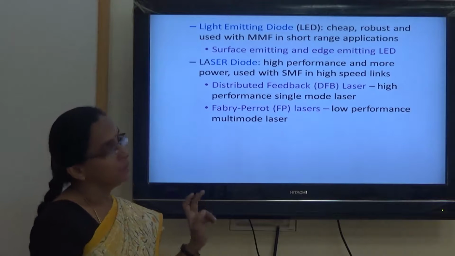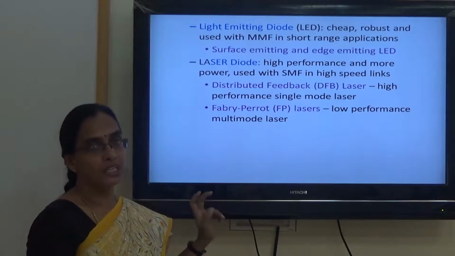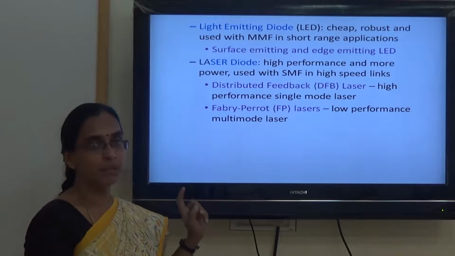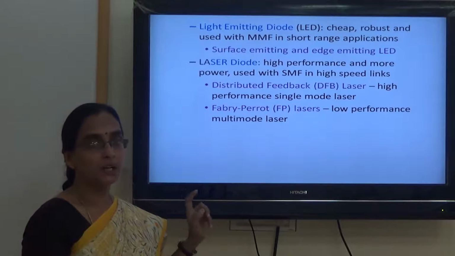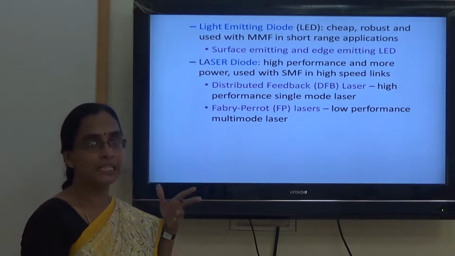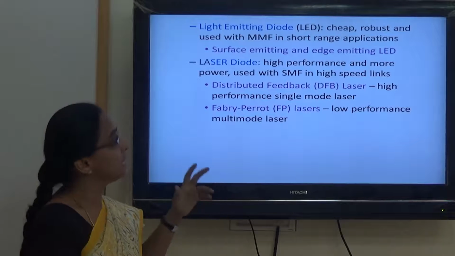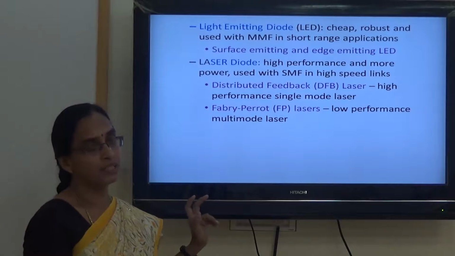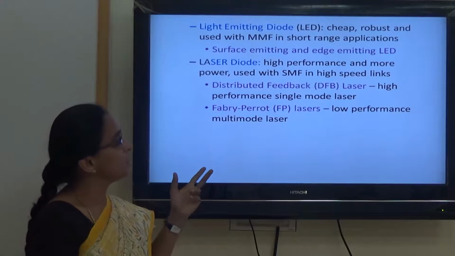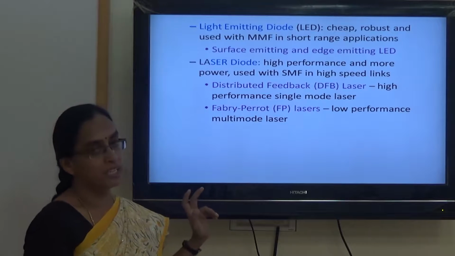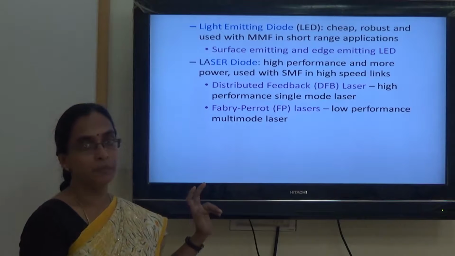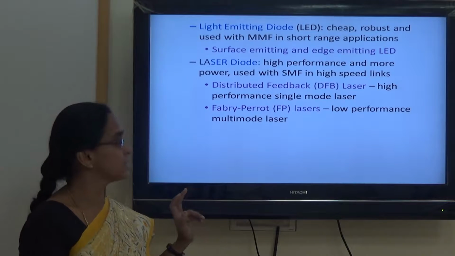We can use an LED in most cases because it is cheap and robust, but the signal emitted by an LED is not a coherent signal, it is a non-coherent signal, so the signal will not get communicated in a single straight path. Because of that, a laser diode is preferred for all the cases, but it is costly. Compared to that, there are two types of lasers, DFB and Fabry-Perot FP lasers. The FP laser, Fabry-Perot, is used because of having the mirroring facilities available in its structure.